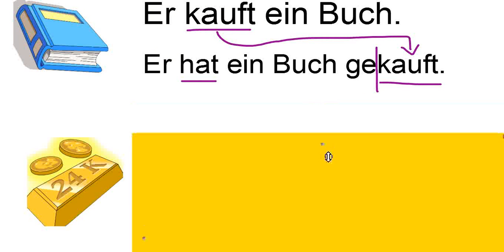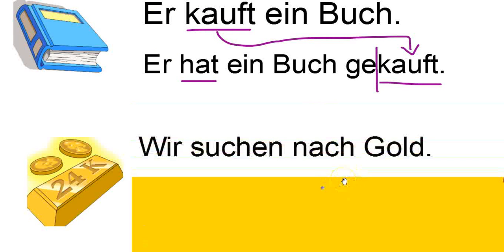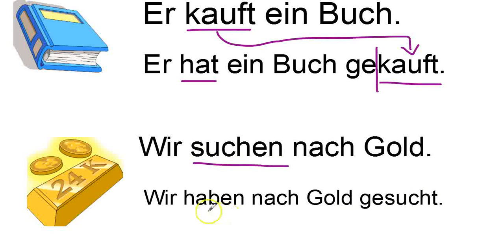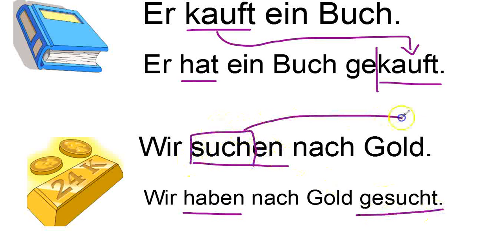Let's see what happens with this example. Wir suchen nach Gold. We search for gold. Present tense, suchen. Present perfect tense or conversational past: wir haben nach Gold gesucht. Once again, hopefully you notice something that happens to get the past participle. So how does this occur? That's what we'll examine in the video.